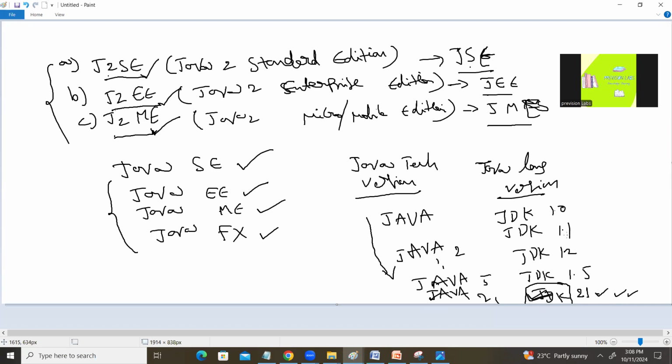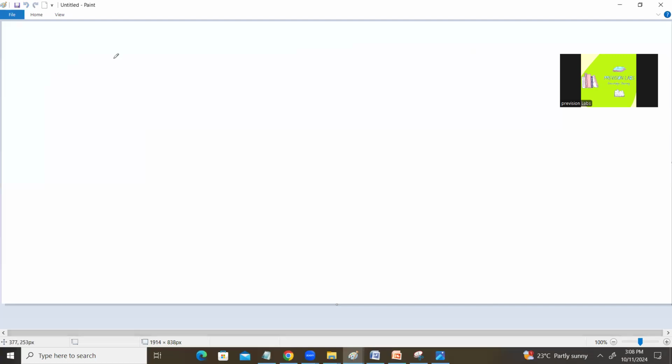Now we'll try to understand what a technology is, what a programming language is, and what a platform is. Often everyone gets confused. Sometimes people call Java a programming language, and sometimes people call Java a platform. Java is also a technology. First try to understand what a programming language, a platform, and a technology are. Java is all of these. We can say Java is a programming language, Java is a platform, Java is a technology. We'll try to understand these terminologies first.